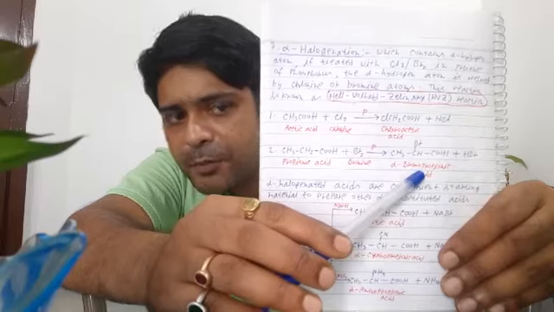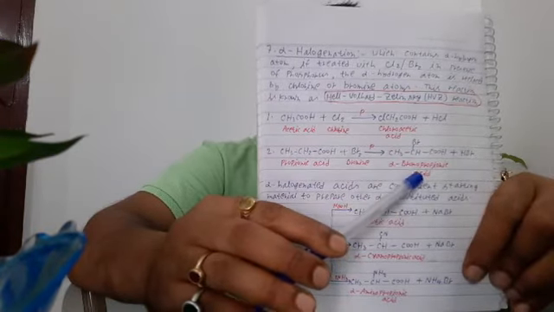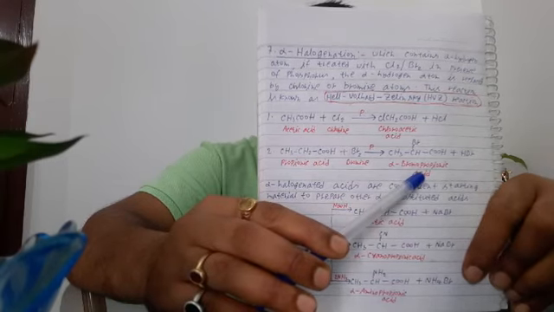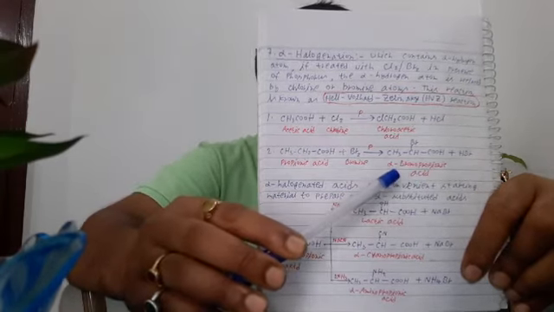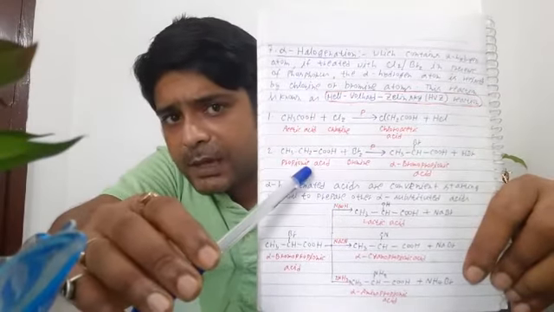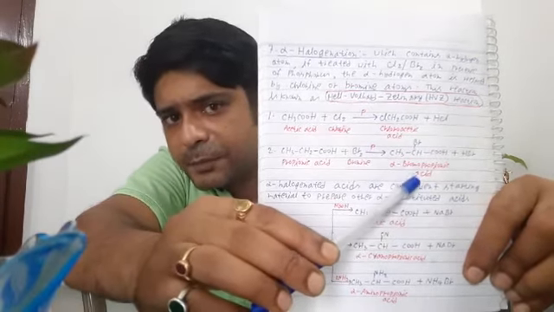These alpha halogenated acids are very convenient starting materials for preparing alpha substituted acids.